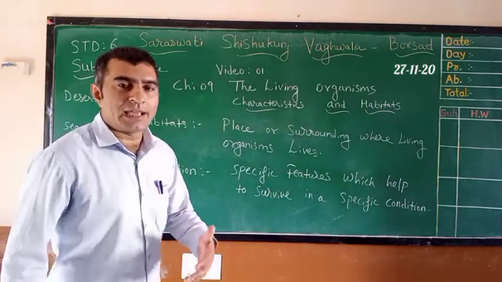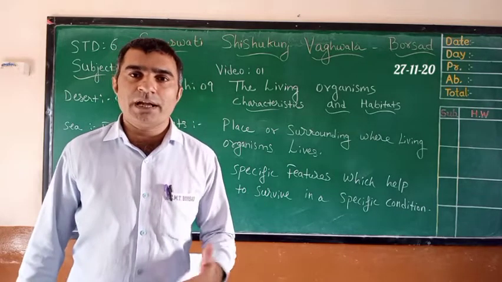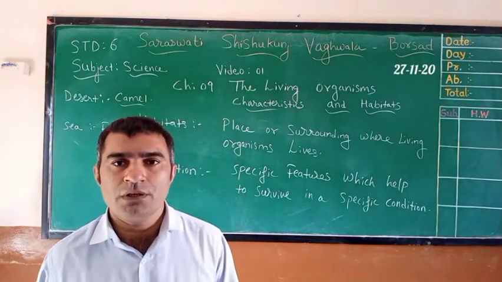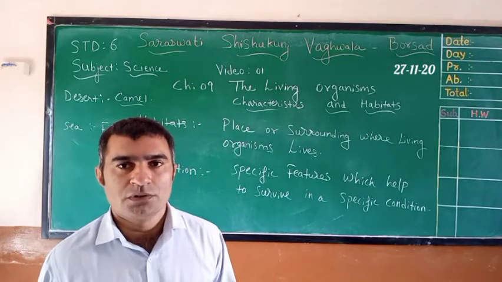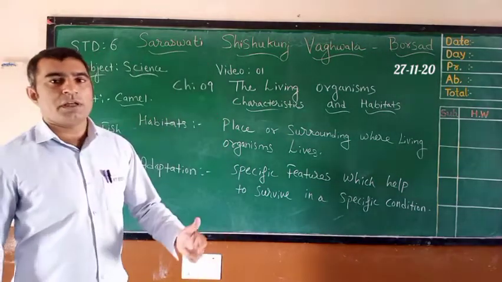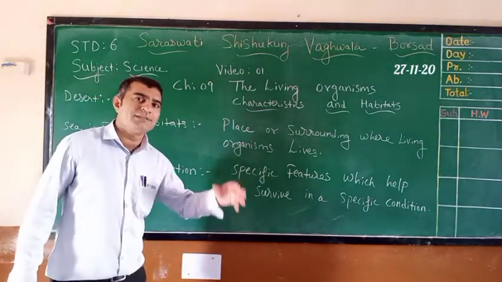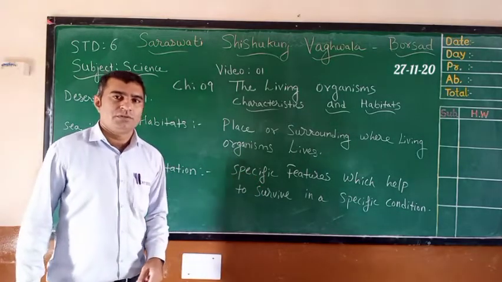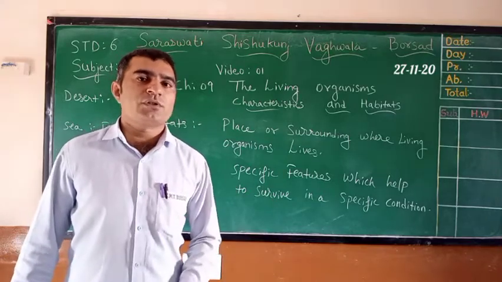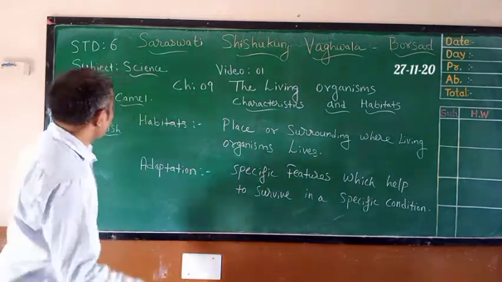So camels have specific features to survive in the desert and fish have specific features to survive in water. It is known as adaptation. So fish are able to live in water and camels are able to live in the desert. So they are adapting to that atmospheric condition to survive over there, which is known as adaptation. Right?